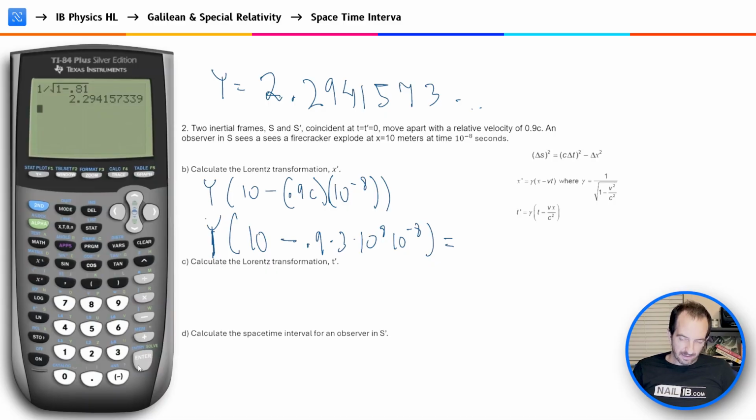If we multiply this all out, 10 take away 0.9 times 3, the 10 to the 8 times 10 to the negative 8 will cancel out. So it should be 10 take away 2.7 here, giving me back an answer of